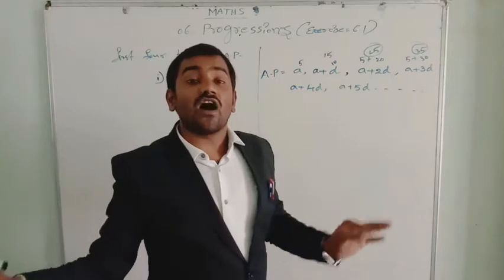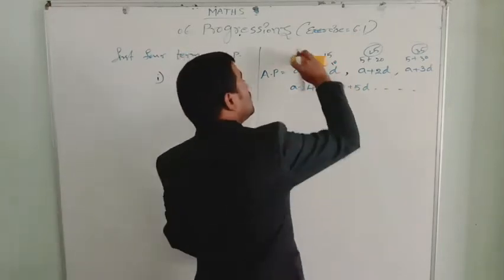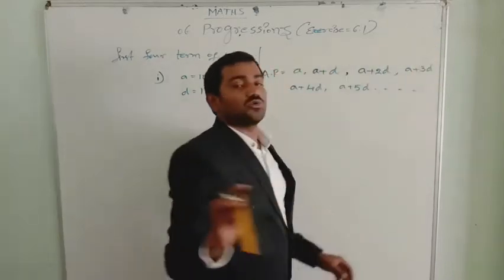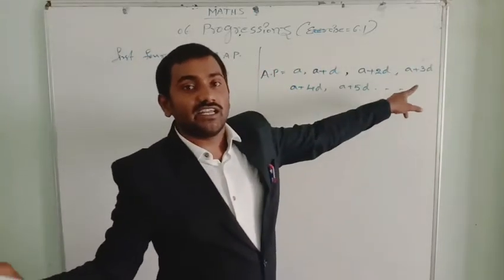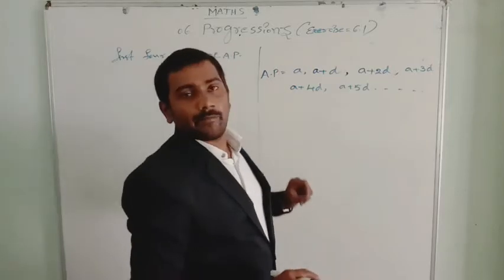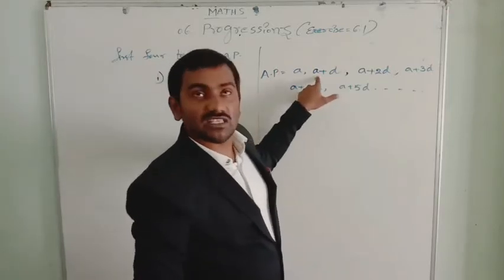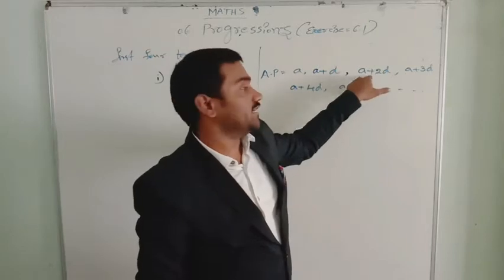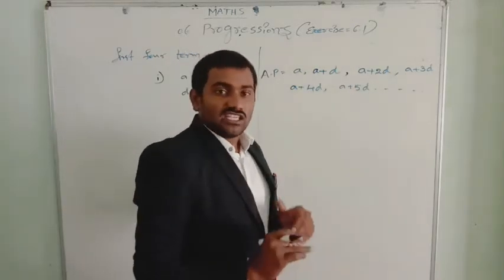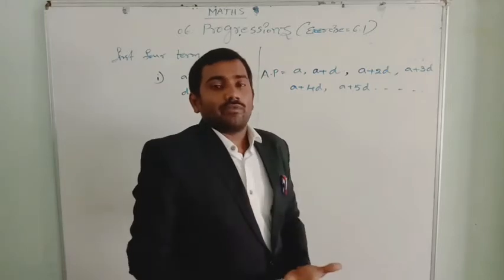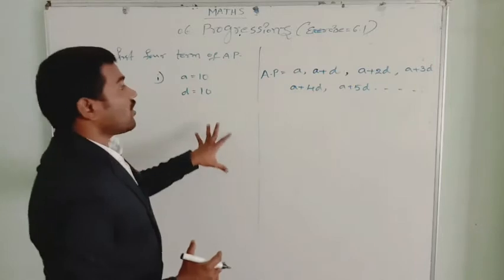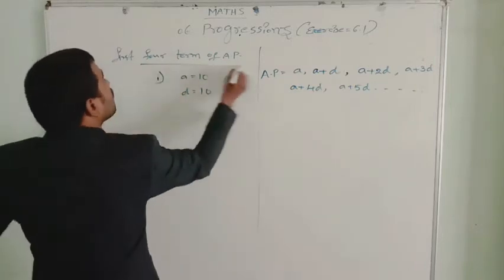So the general form of an arithmetical progression is A, comma, A plus D, comma, A plus 2D, comma, A plus 3D, A plus 4D, A plus 5D, and so on. In this, the first term is A, second term A plus D, third term A plus 2D, fourth term A plus 3D, in this way. We will learn more about this again in the next exercise. Now, based on this, we need to write the first four terms.